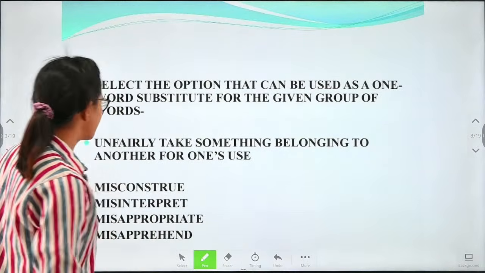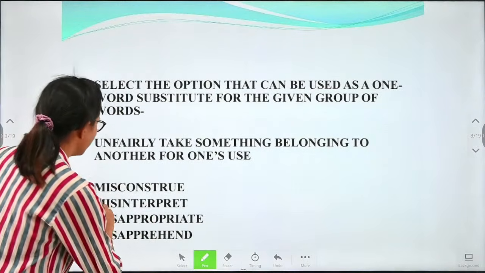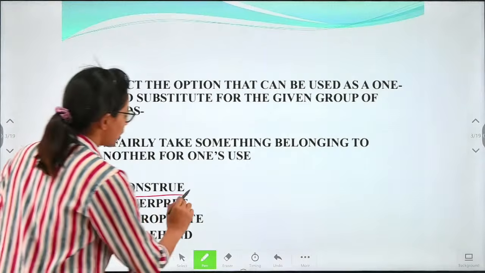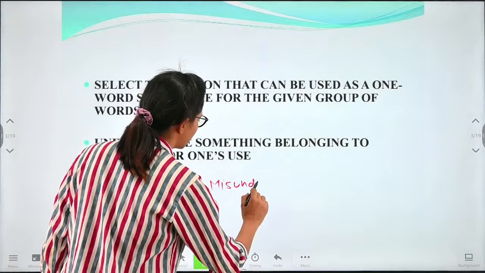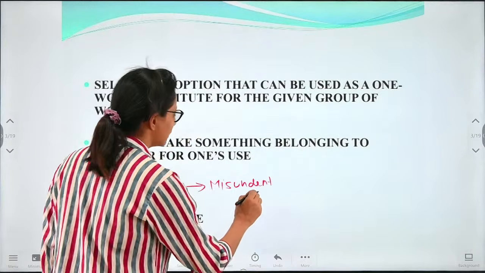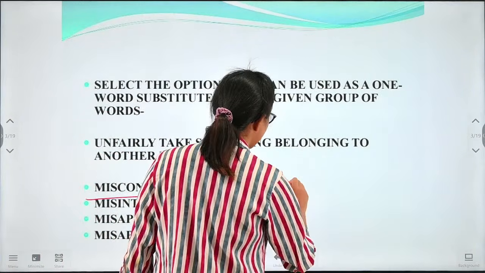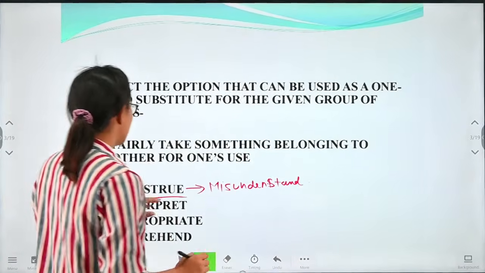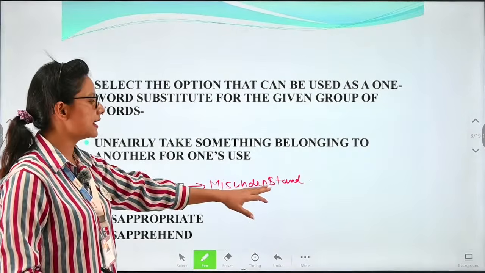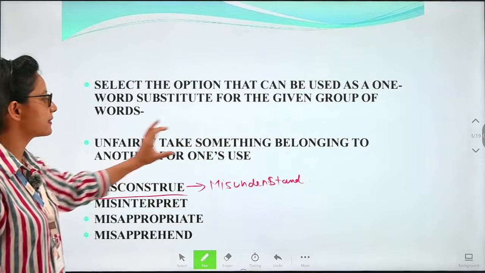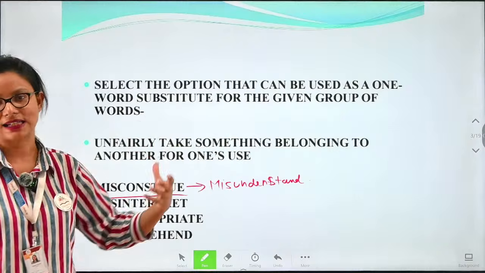So let's see the options one by one. So we have misconstrue. Misconstrue means what? Misconstrue is misunderstand. Because its meaning is misunderstand, here in the given expression there has been nothing told about misunderstanding.